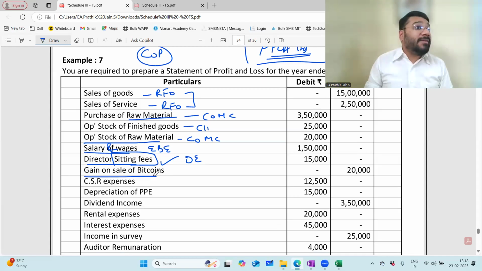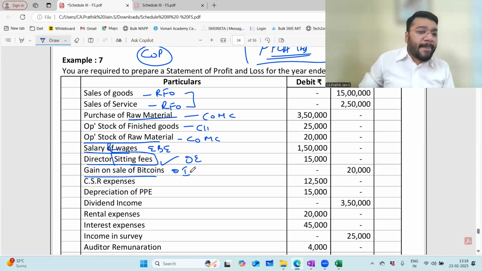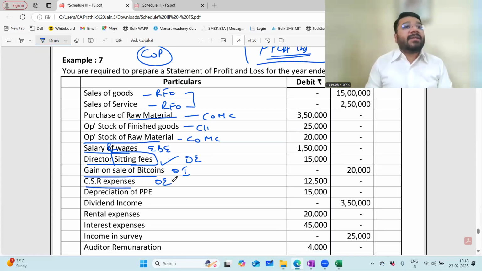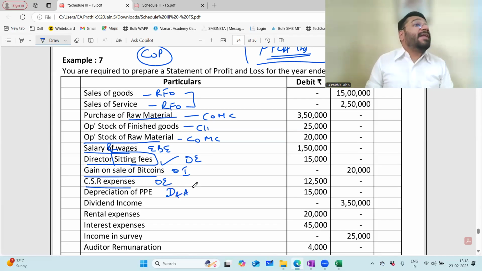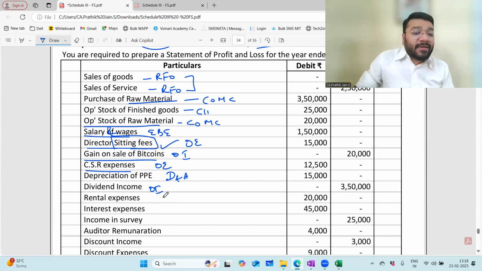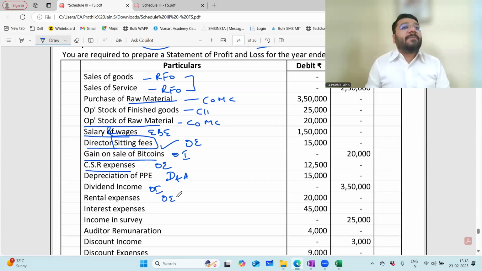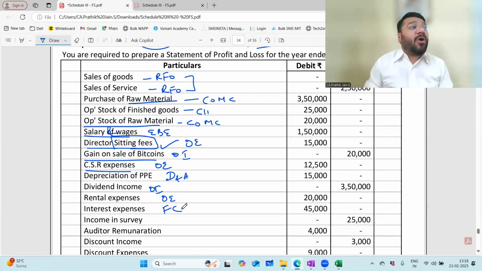Gain on sale of Bitcoin, net off, goes to your other income. It's just like any other investment, no? It goes to your other income. CSR expenses, other expenses. Depreciation on PPE, depreciation and amortization. Dividend income, other income. Rental expenses, other expenses. Interest expenses, finance cost. Be very careful. Don't get carried away by the word expenses. Finance cost.